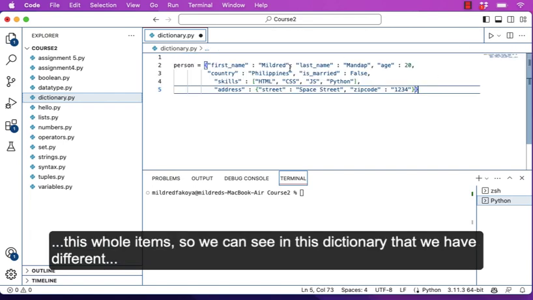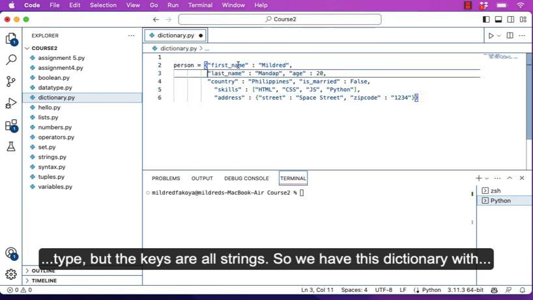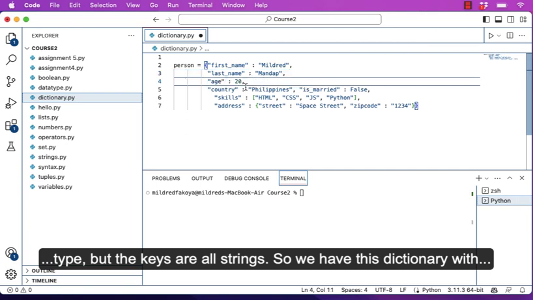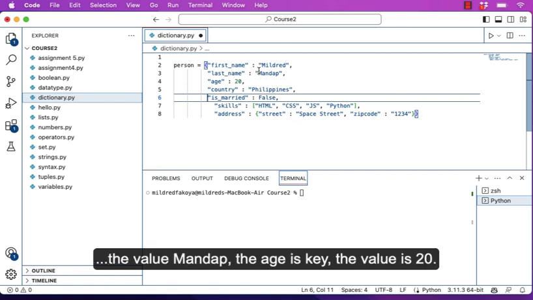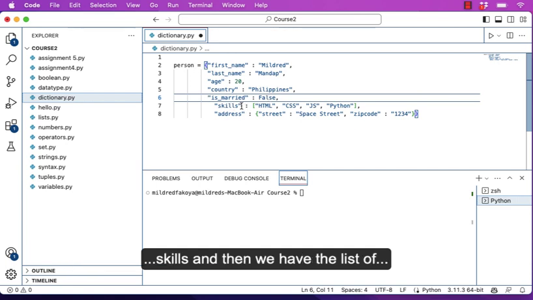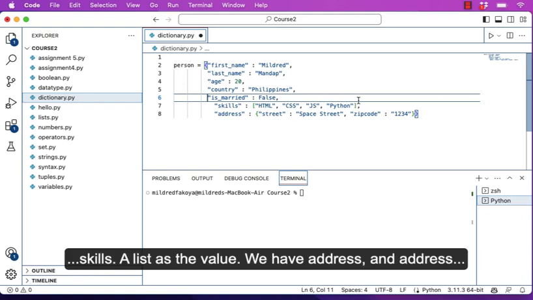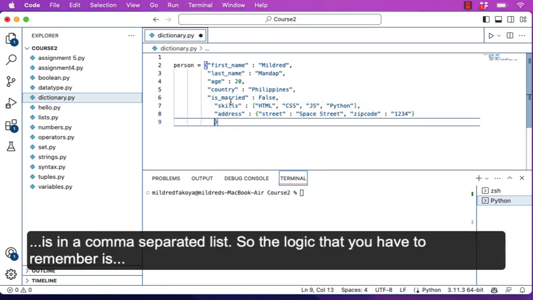So we can see in this dictionary we have different key value pairs, and the values are of different data types, but the keys are all strings. So we have this dictionary with the key first name and the value Mildred, the key last name, the value Mandap, the age is the key, the value is 20, the country is the key, the value is the country, is married is the key, false is the boolean value, skills, and then we have a list of skills as the value. We have address, and address is a dictionary, and then everything is a comma separated list.